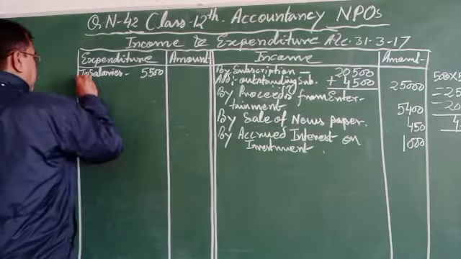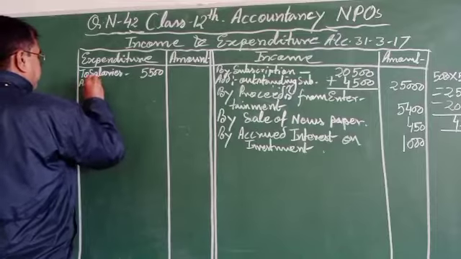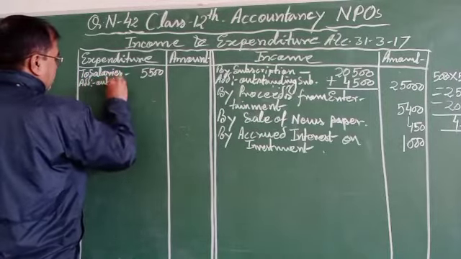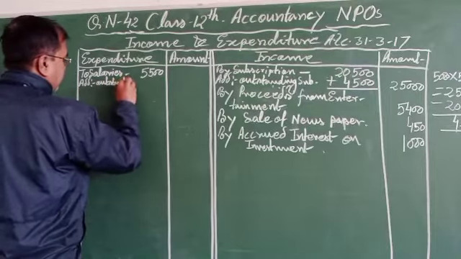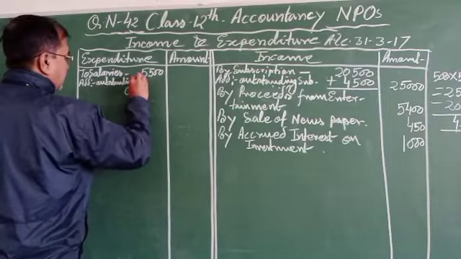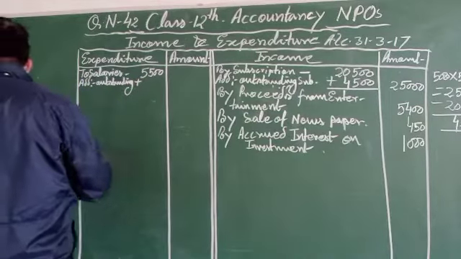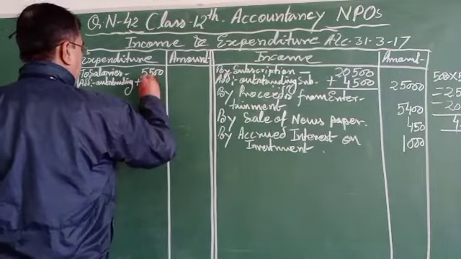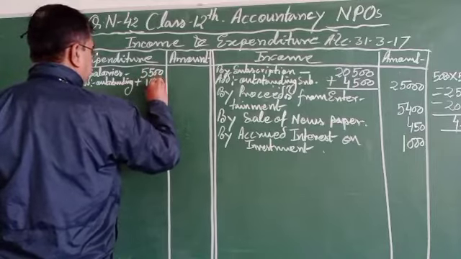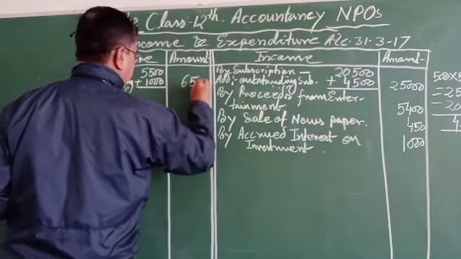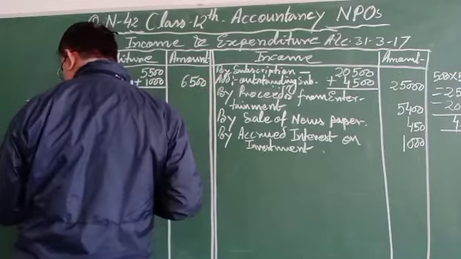So add outstanding, plus 1,000, it's equal to 6,500.